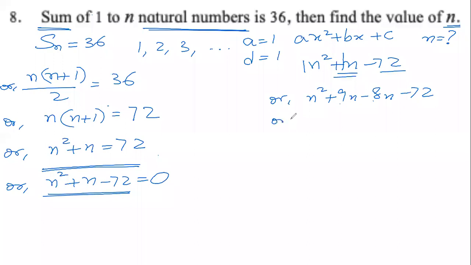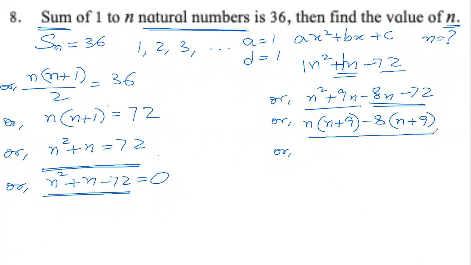Then we studied that from these 2 terms, if we take n as common, then n plus 9 is left. From the other 2 terms, if I take minus 8 as common, then what is left is n plus 9.